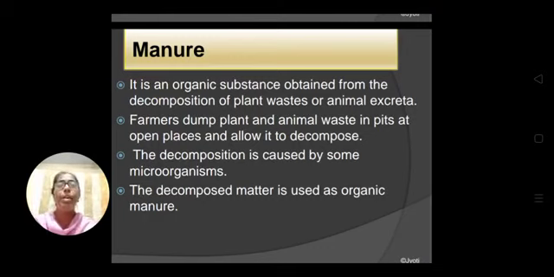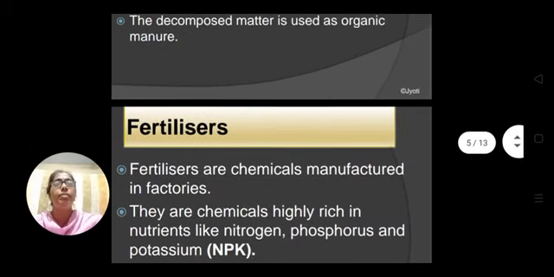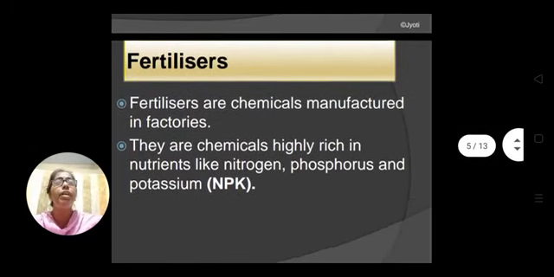They prepare a pit in an open place, and then they dump the plant and animal waste in the pit, and then they add some cow dung to that. The cow dung contains some bacteria, and that bacteria decomposes the animal and plant waste, and ultimately your manure is prepared.